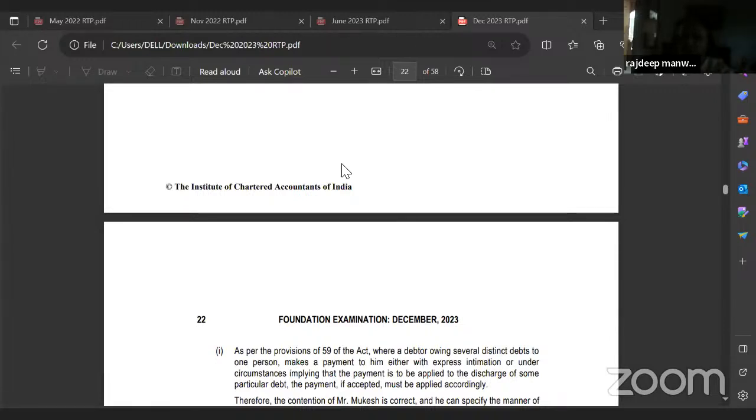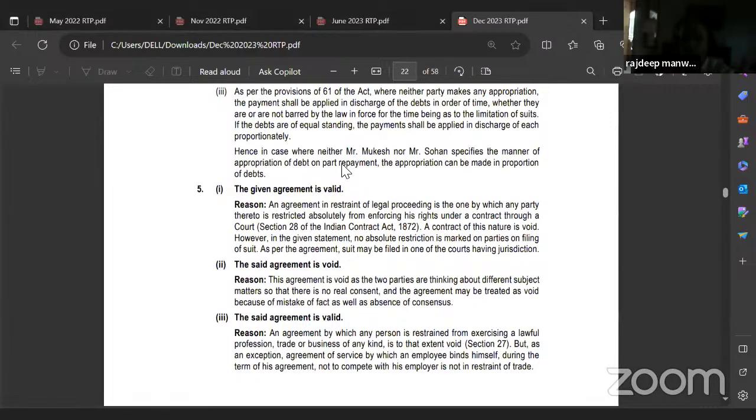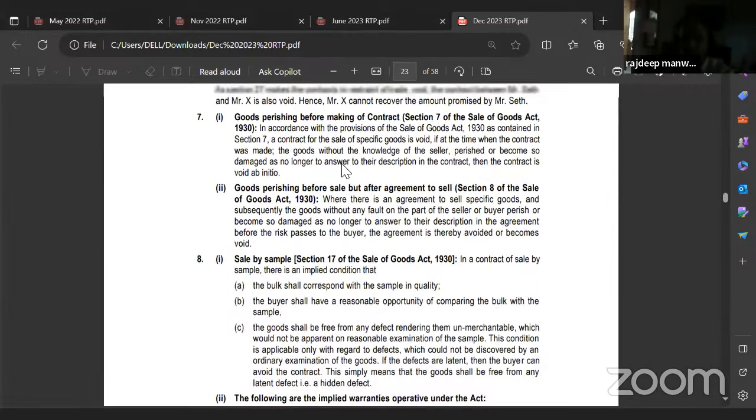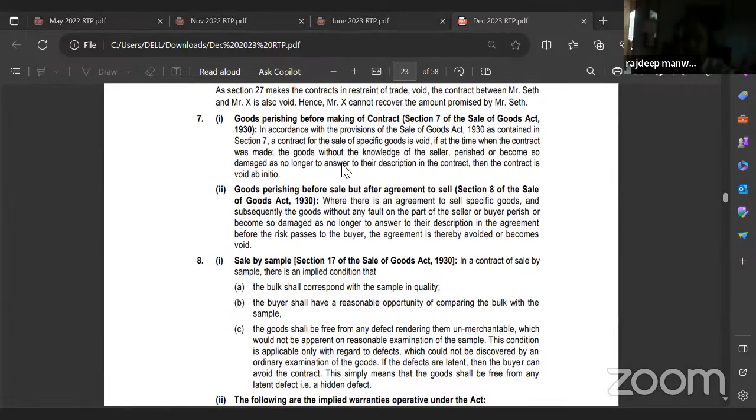Only after the contract of sale. So now the property in the goods is with whom? Is it with the seller or with the buyer? Seller. So when the goods are destroyed, who will bear the loss? Seller. Seller will bear the loss.